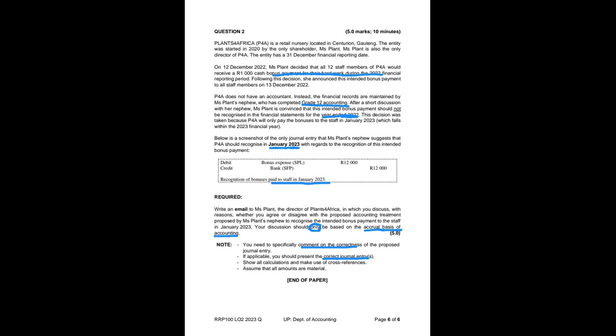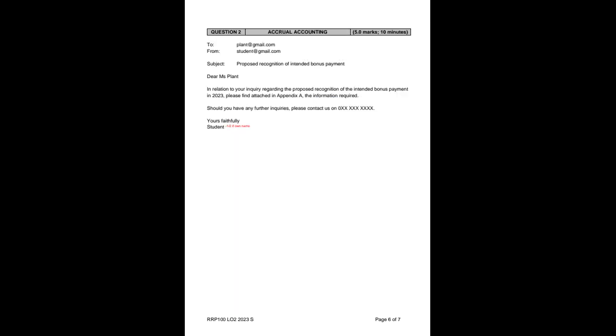So what do we need to do first off? When we start a question like this, we want to make sure that we've got the easy marks down first. So for example, we want to look at our format. The format here for an email should have a "to" with an email.com or a gmail.com ending, and a "from".